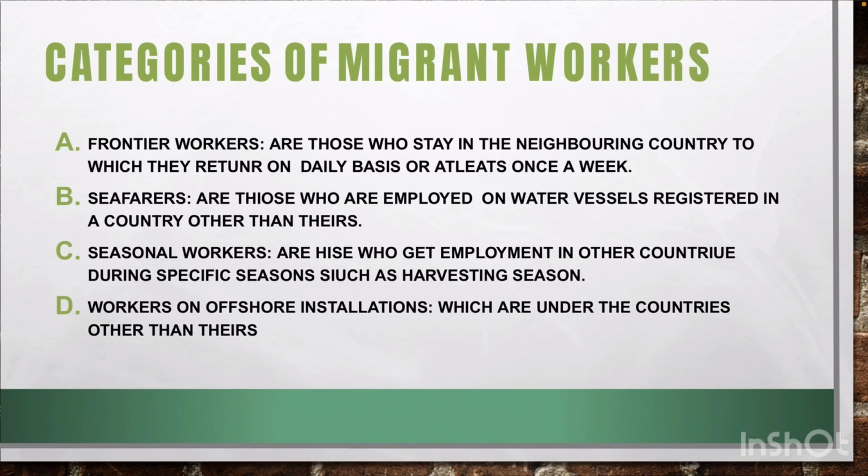Then we have workers on offshore installations, which are under the countries other than theirs. What are offshore installations? Here we're talking about things like pipelines, fixed installations. Let's talk about the Tanzania pipeline. It starts from Tanzania, then it comes to Zambia here. So we may have Zambians who are guarding the pipeline in Tanzania there. So this is an offshore installation. So those guards will be called migrant workers.